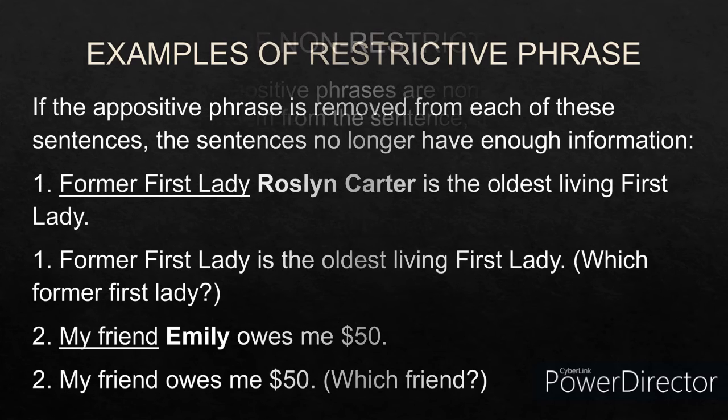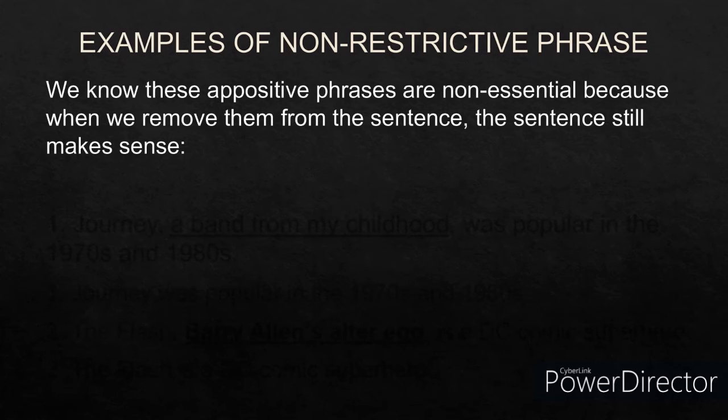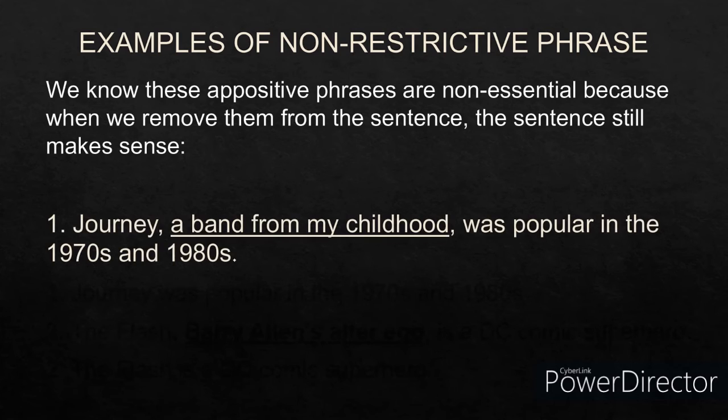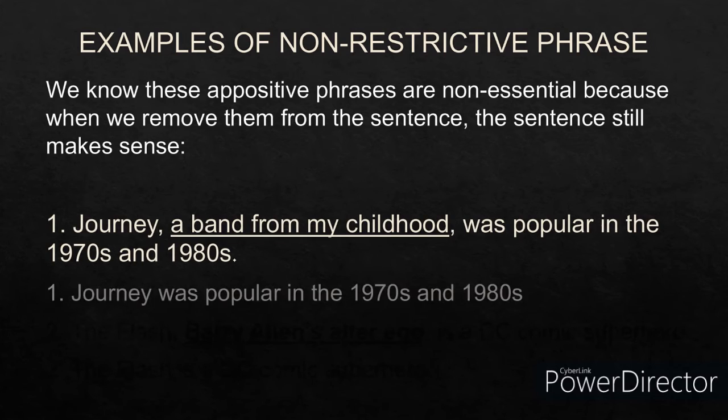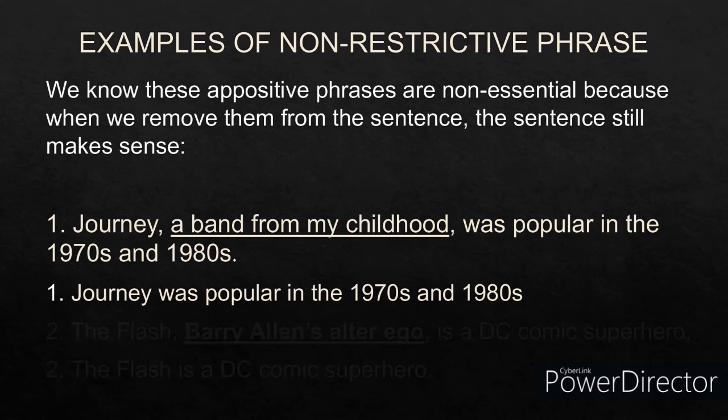Now let us look at some of the examples of non-restrictive phrases. These phrases are non-essential because when we remove them from the sentence, it will still make sense. For example, Journey, a band from my childhood, was popular in the 70s and 80s. So I remove this non-restrictive appositive phrase, a band from my childhood. What will the sentence become? Journey was popular in the 70s and 80s. So it still has meaning in it.